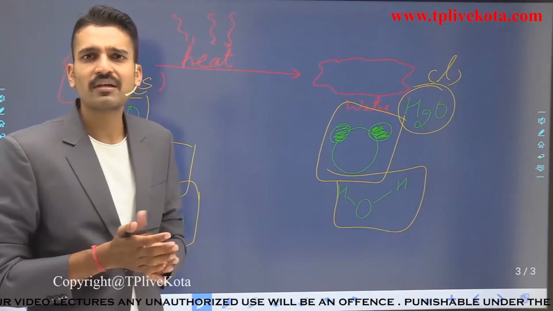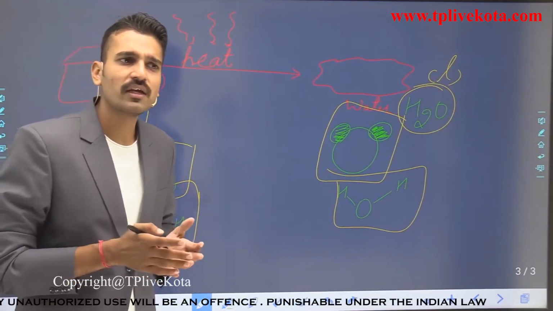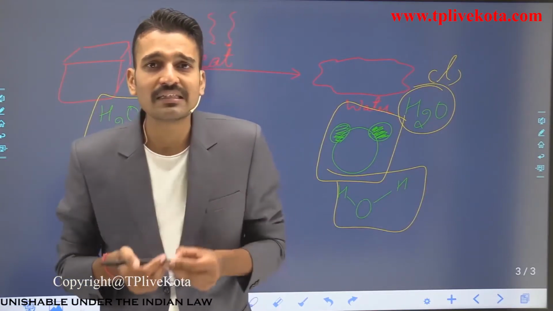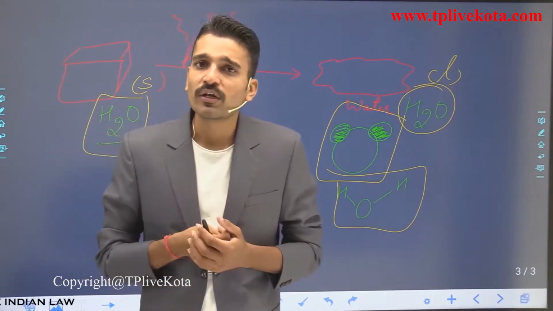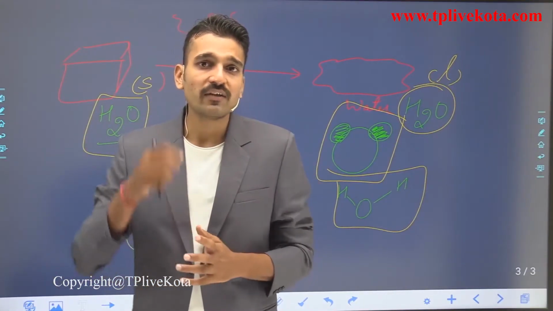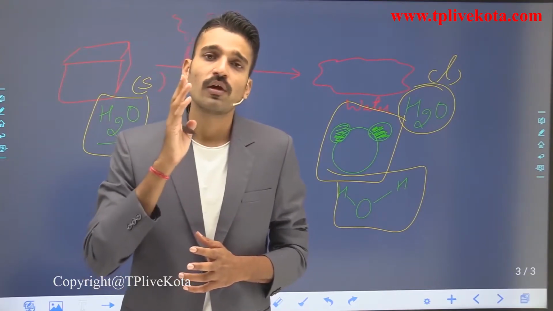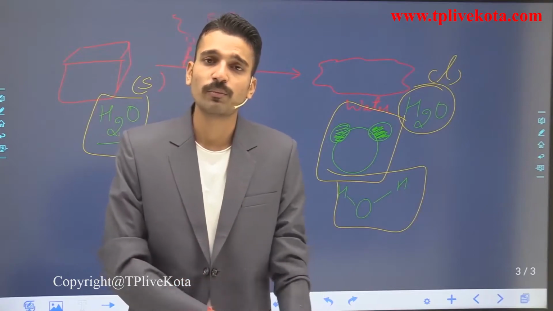So what does a chemical change look like? If a chemical reaction takes place, or if there is a chemical change, does its molecular formula change? Yes, absolutely, its molecular formula must change.